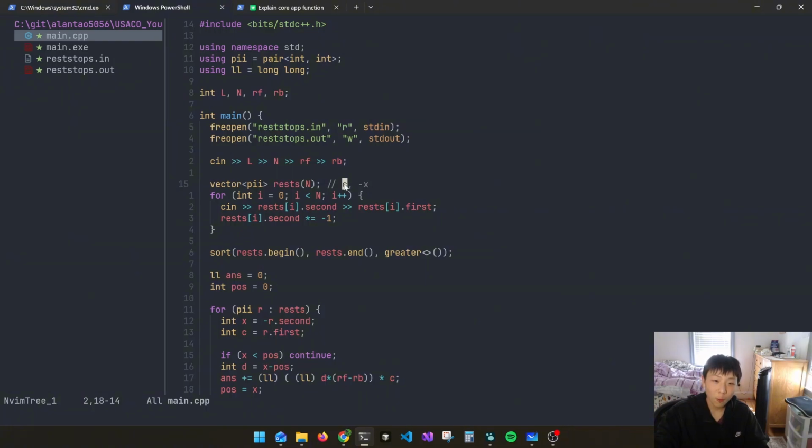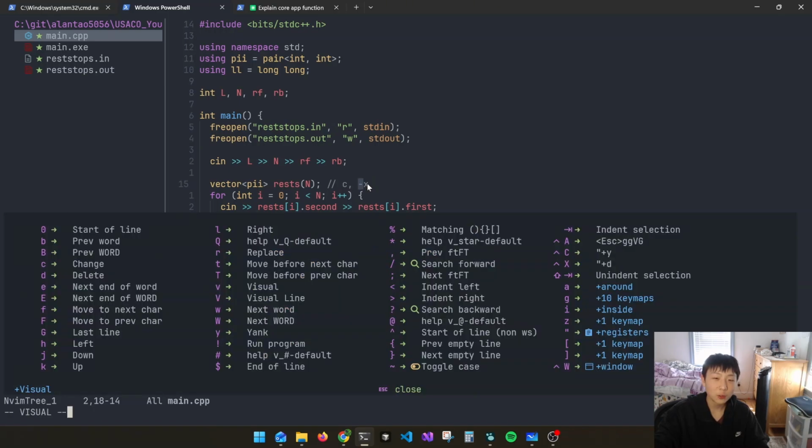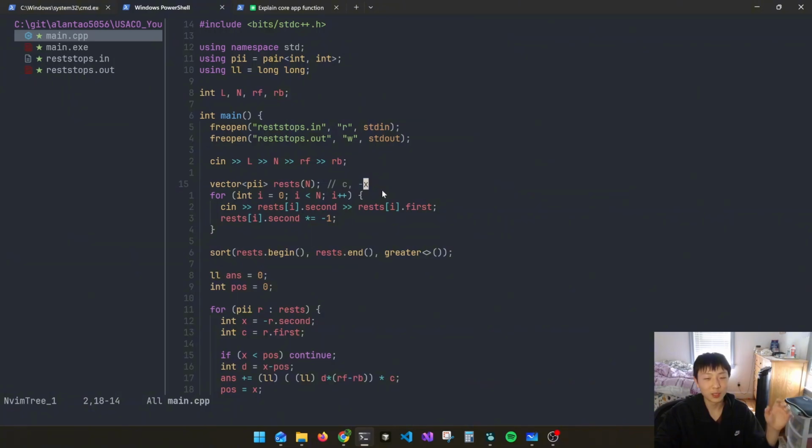So we're going to do a reverse sort, using this greater over here. But why do I do the negative x? If I don't, and the costs are the same, it's going to sort the x by descending, meaning greater x comes first. I don't want that, so I want the opposite. So I just use negative x, and all I have to do is reverse it when I look at it next time.